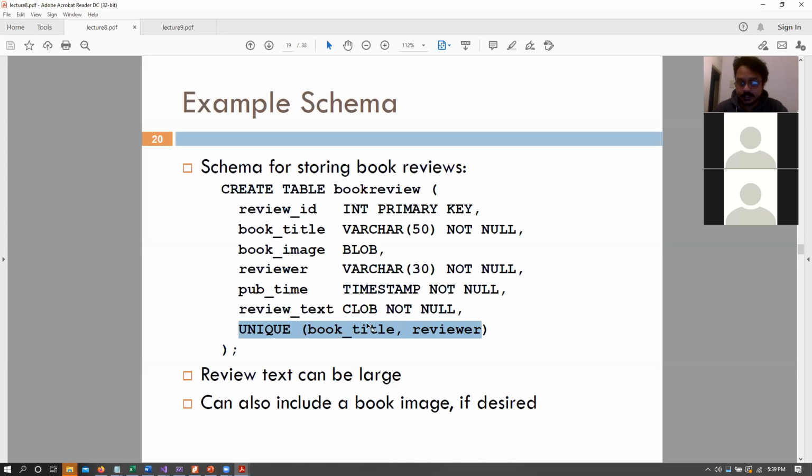If I say my book title and reviewer together have to be unique, that means that one reviewer can post the review of a particular book at most one time. Okay. So the thing that I wanted to talk about was review text would be clob for character large objects or character text, and blob would be your book image if you want.